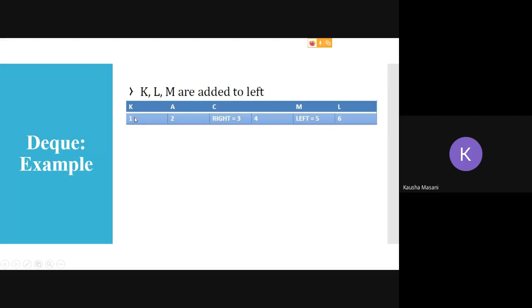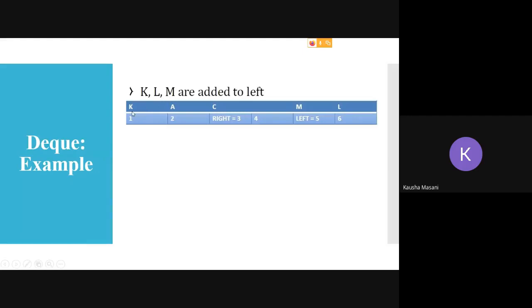Now our DQ is also acting in a circular manner, so it is going to go back here. L got added at 6, then it found that there is a space also at 5, so it can do the NQ operation, so M is at 5, so left is 5, right is 3.